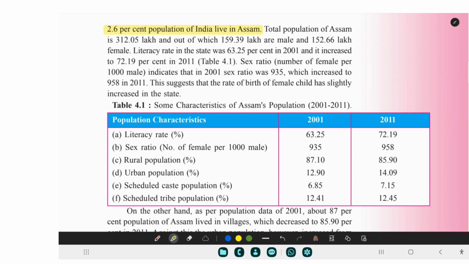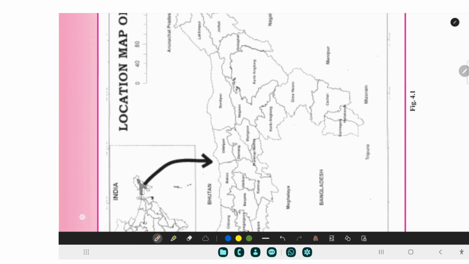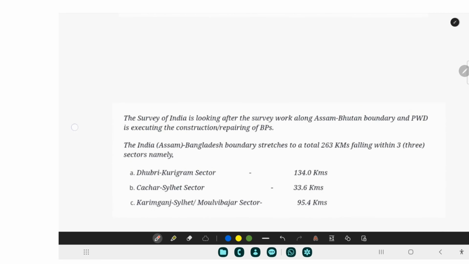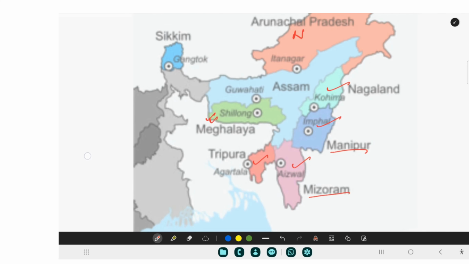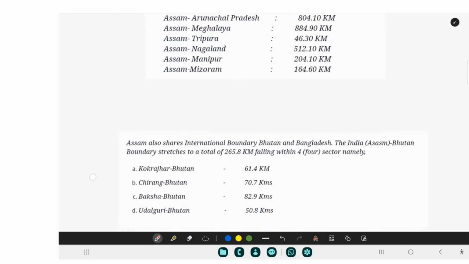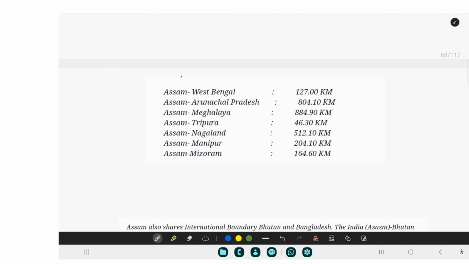Okay, let's wait for this table. We will study this table, but before that I would like to show you a few of the slides. Okay, before jumping into it, I want to show you a few of the slides.